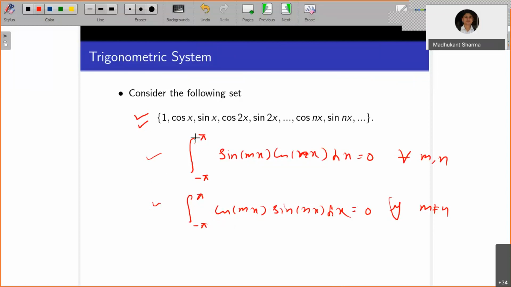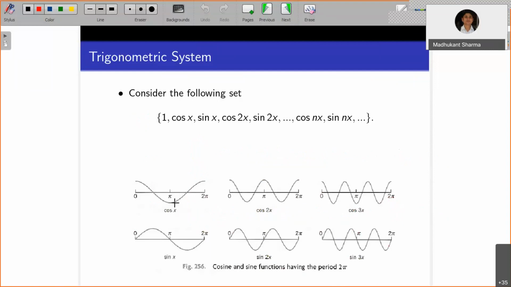Right. So this following set has this property. Here the weight function is 1, the constant. Now if you look at the graph of these, so the cos x function over 0 to 2 pi. For cos 2x you are crossing the x-axis more times: earlier you were crossing 2 times, now 1 2 3 4. And so on. If you have cos 3x, 1 2 3 4 5 6, 6 zeros. And so on. Similarly, you can look at the sine function.